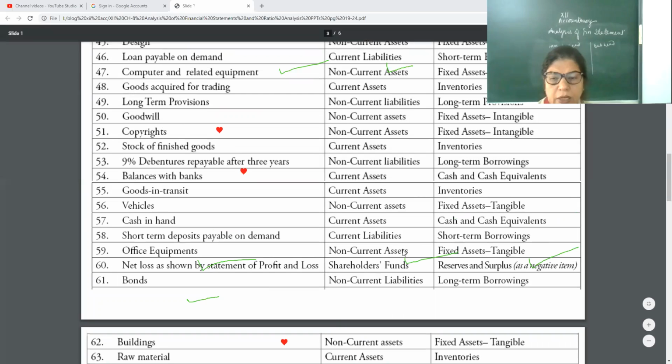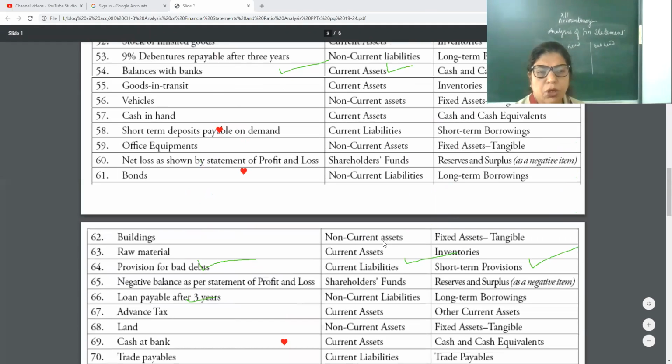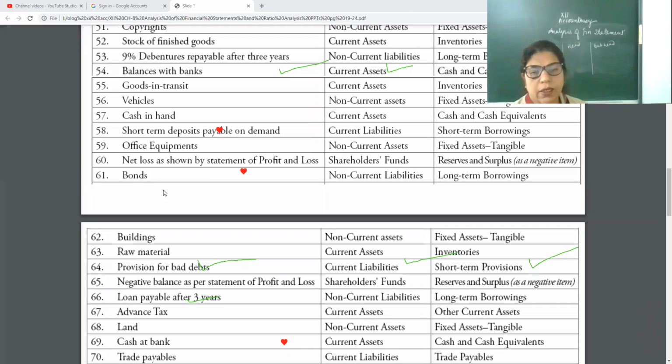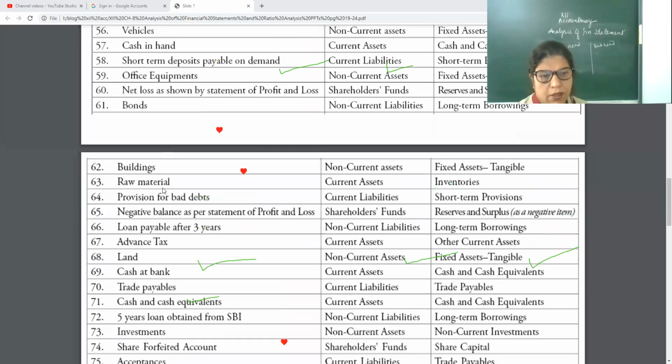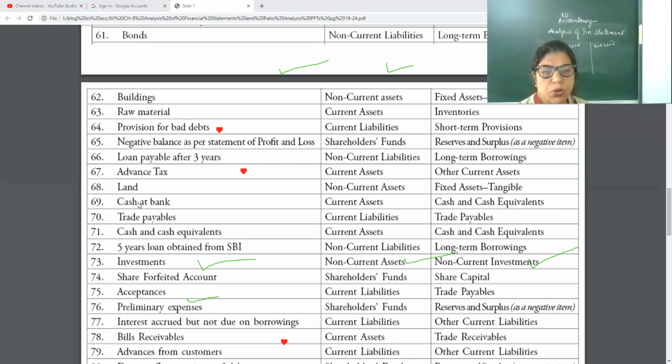Office equipment, non-current, tangible, you can see them. Bonds means issued by the RBI or by the government, or if the company issued it, then it is non-current liability and long-term borrowing. And if the company invests in government bonds, then it is non-current asset. See the question and then accordingly you will decide. Not more than that. See again, just now I told you inventory is a wider term.